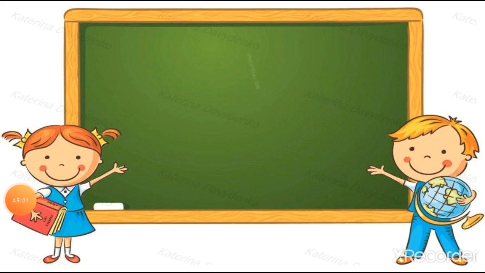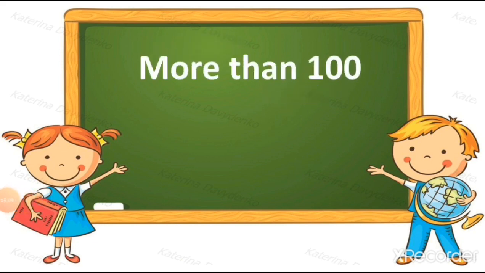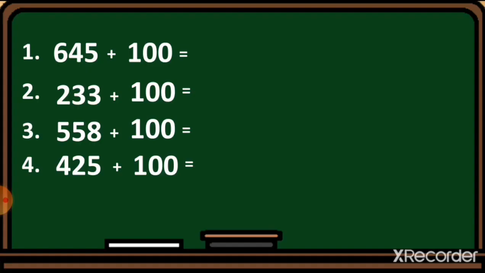Let's see the more than 100. Now we have to add 100, it means plus 100. So the changes will come in the hundreds place. Let's see how. Here is 645. Let's add one number into the hundreds place.